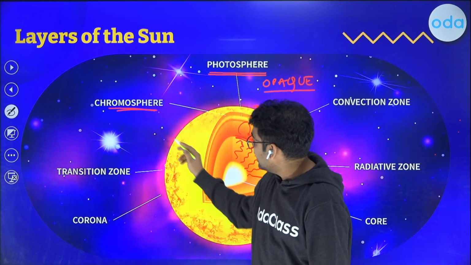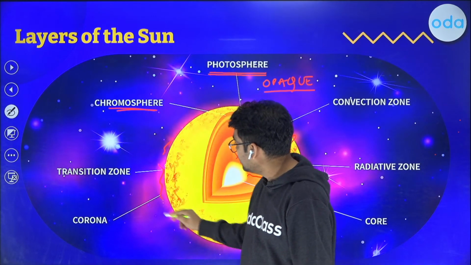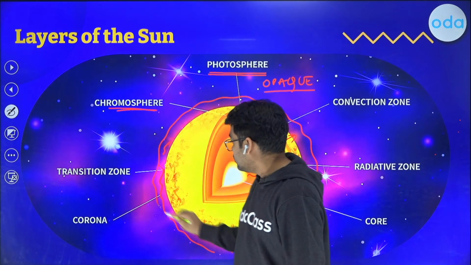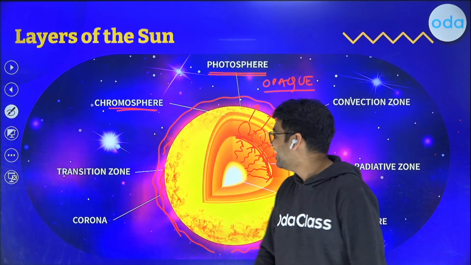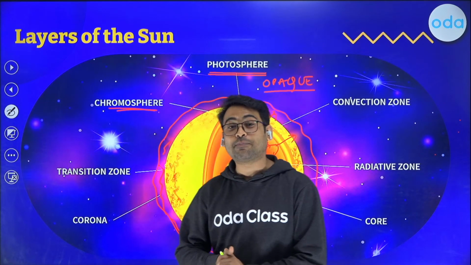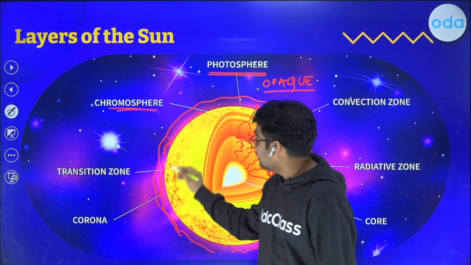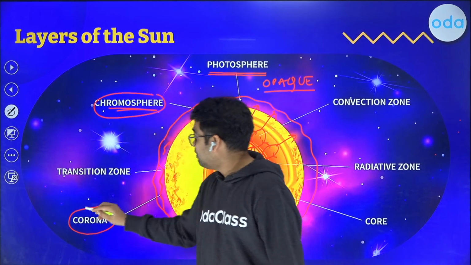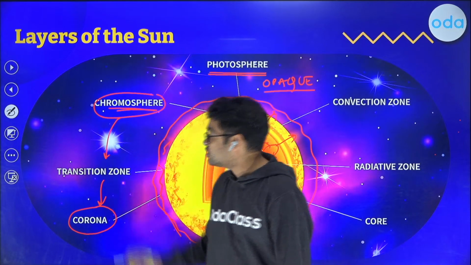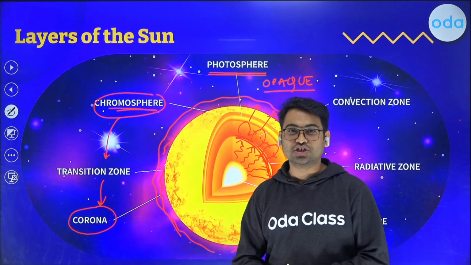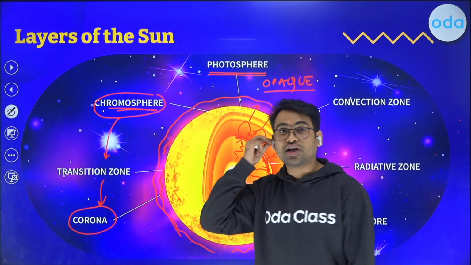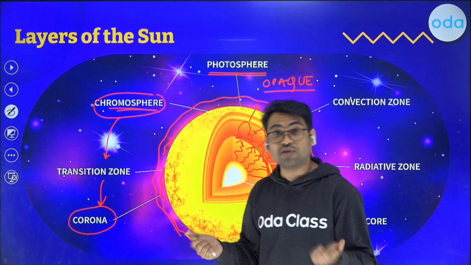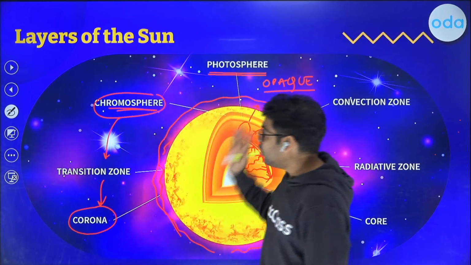After this, we get the glow that you're seeing over here, all this glow is called the corona. And it's not the corona, the COVID virus. Okay. So this corona forms part of the solar atmosphere. In between the chromosphere and the corona, the temperature rises so rapidly. This is what we call the transition zone. The temperature on the surface of the sun is almost around 5500 degrees Celsius, or somewhere around 6000 Kelvin. But these are all the parts of the sun.